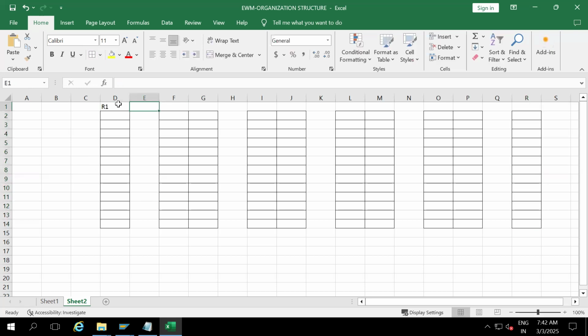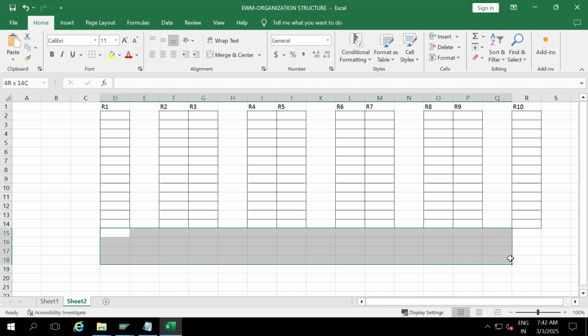So rack number 1, rack 2, rack 3, rack 4, rack 5, rack 6, rack 7, 8, 9, 10. So between these racks, there's a forklift bay where a forklift can move for put away and picking purposes.